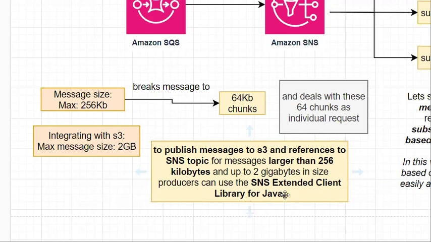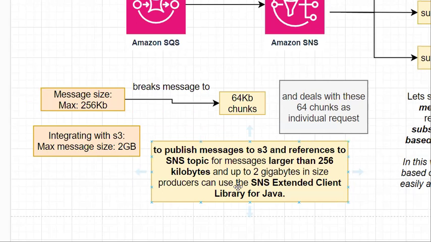That is how putting happens for messages larger than 256 KB. And the referring, that means publishing to subscribers, also happens the same way by using this SNS extended client library. By using this only, we publish the messages to subscribers as well.